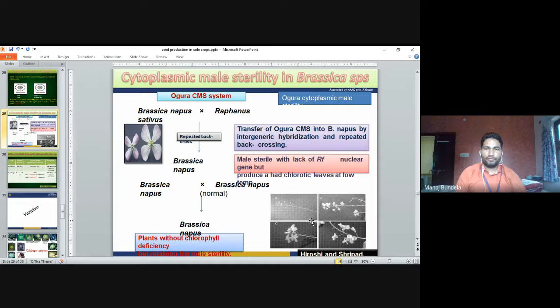The line is male sterile, lacking the Rf nuclear gene, but produces chlorotic leaves at low temperature. So normally the Rf gene is used in Brassica napus. Normally when we grow it, the Brassica napus plant is without chlorophyll deficiency but retains the male sterility. Means the chlorophyll is not there, so white color flowers will develop, but the plant will remain male sterile.